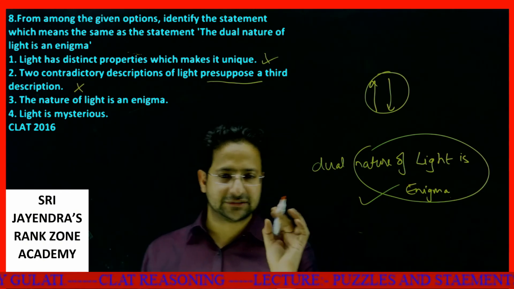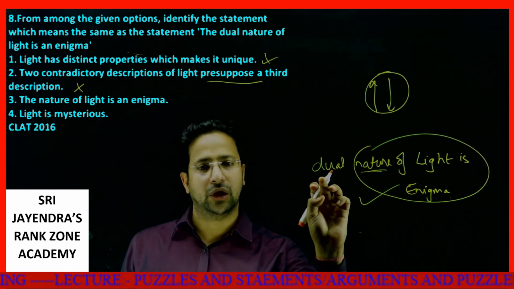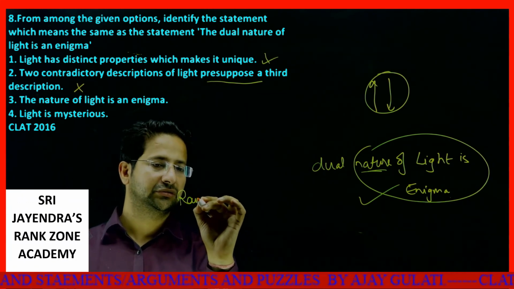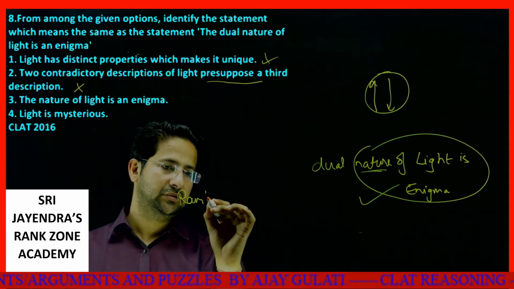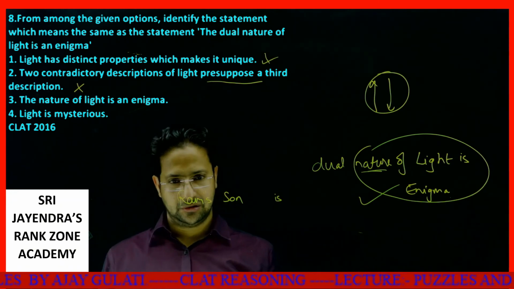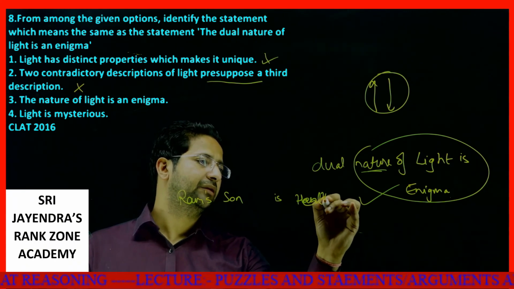See, suppose I say, let's say Ram has only one son. Light has only one nature, that is dual. Ram has only one son, so I say Ram's son is healthy. That is a statement.